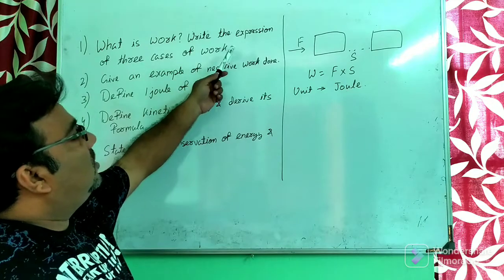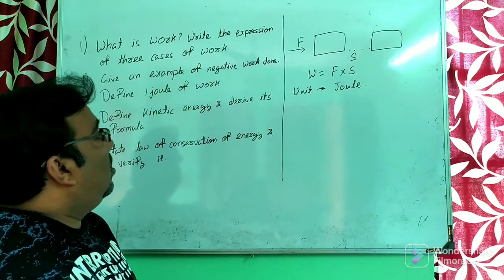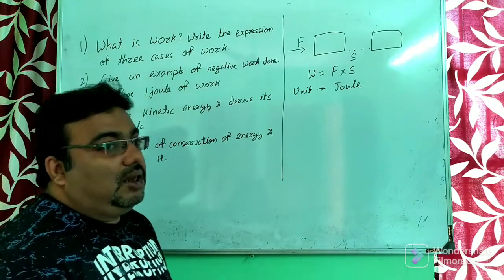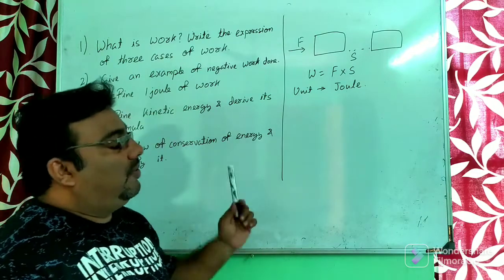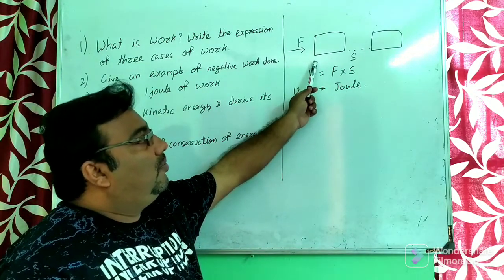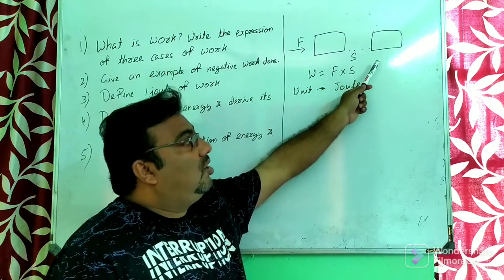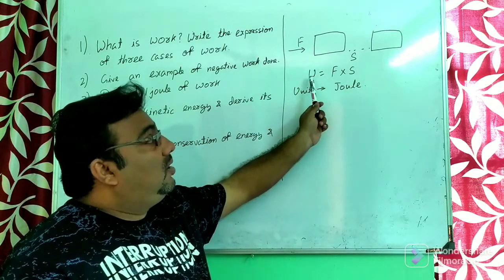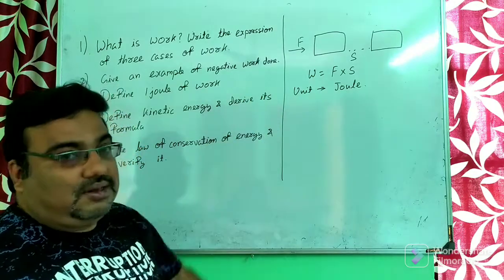The second part of this question is: write an expression for the 3 cases of work. There are 3 cases in your syllabus that we have to read. The first case: when a force is acting on the body and the body is moving in the direction of force, then work done is equal to F into S.